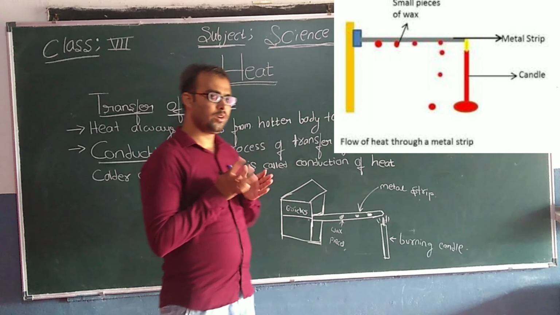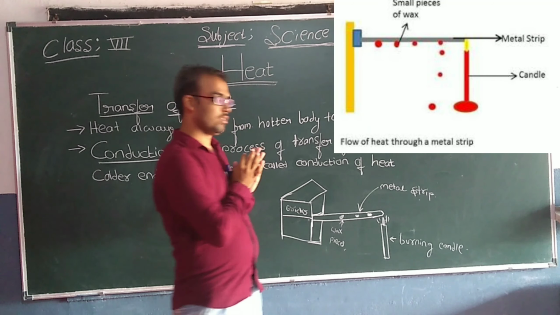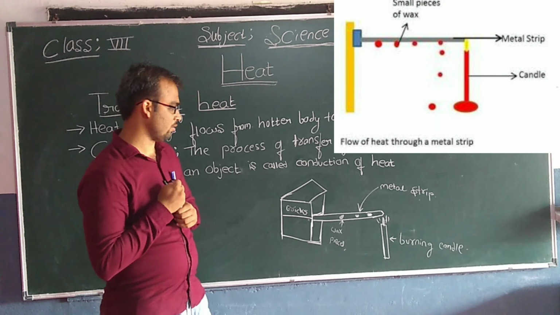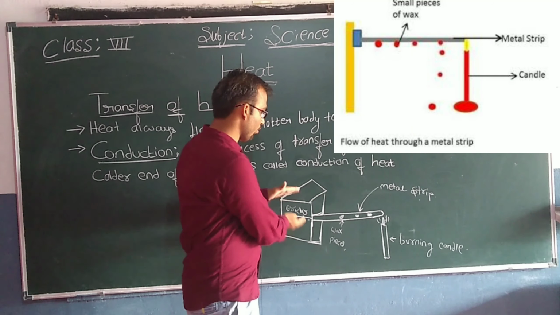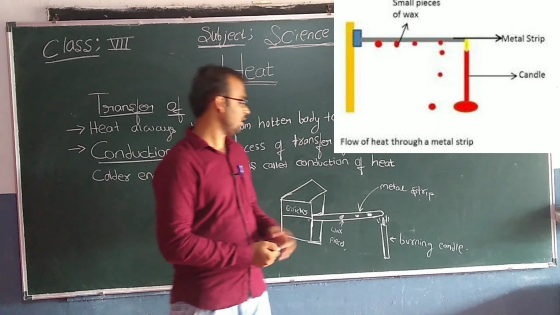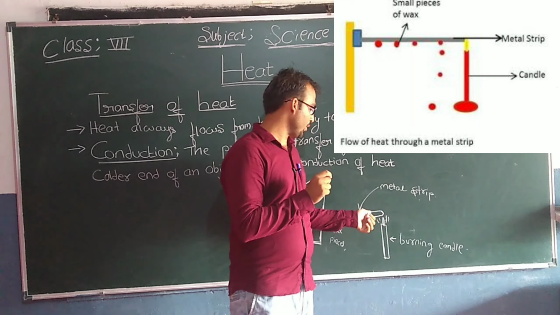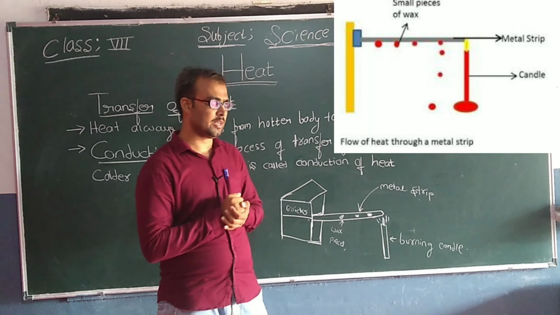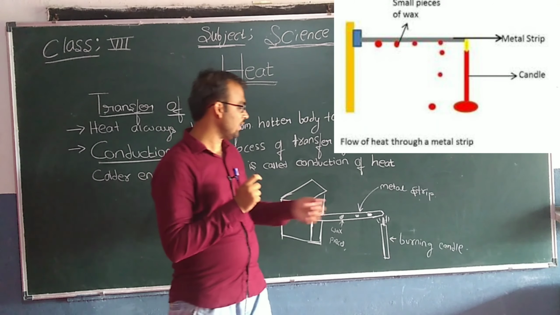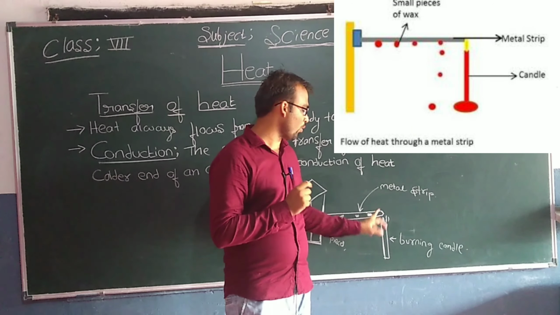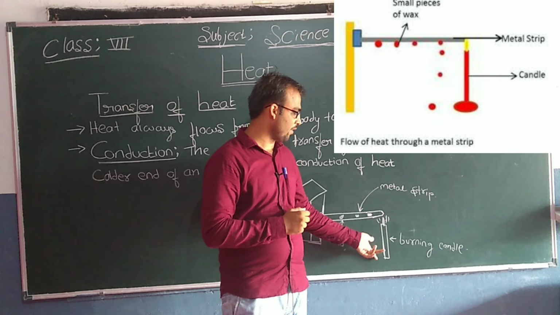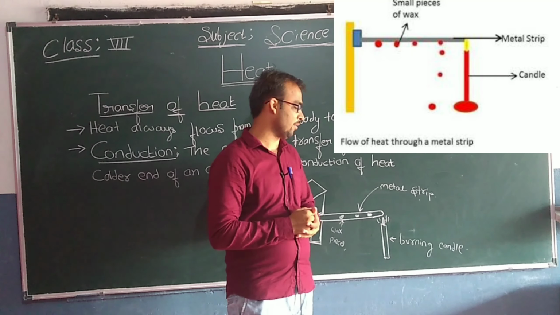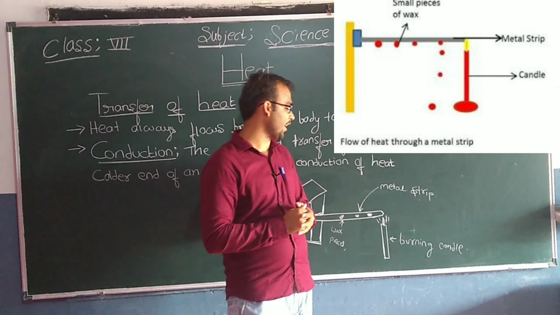Now we'll do one experiment to understand what is meant by conduction. Take a metal strip, place it between two bricks, and place small pieces of wax on the metal strip. Apply heat at one of the ends of the metal strip. Here we have applied heat using a burning candle. So this is a burning candle.